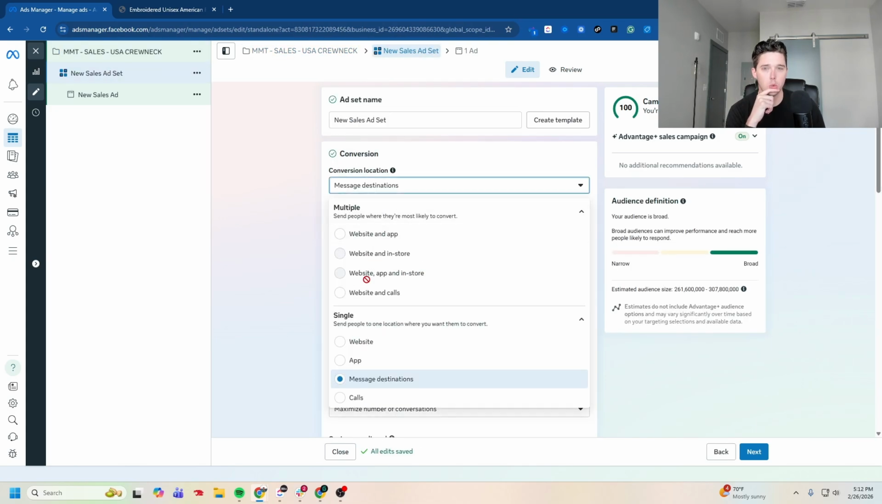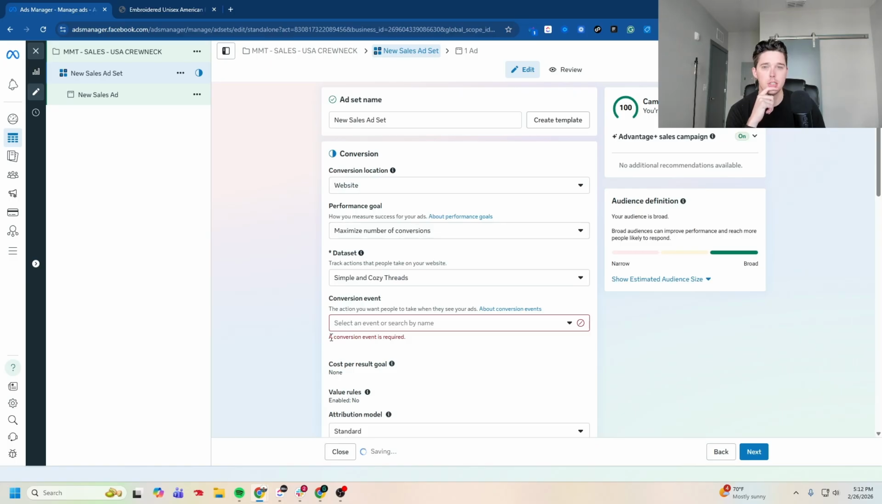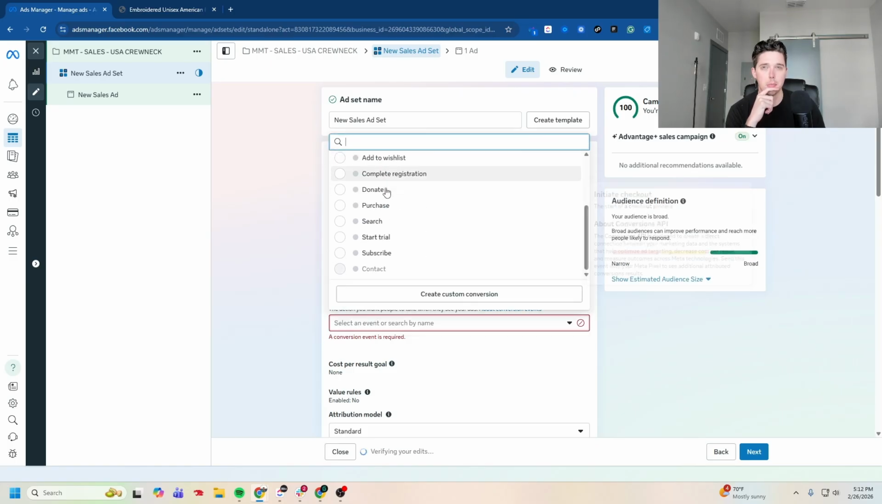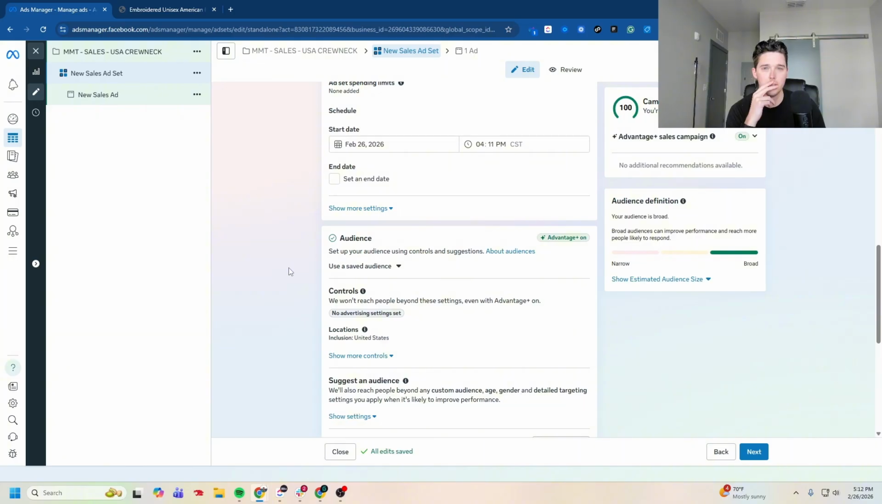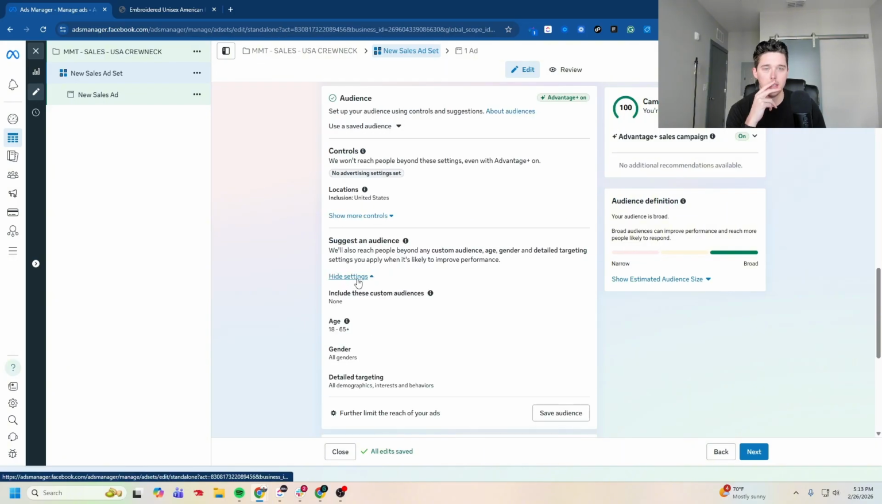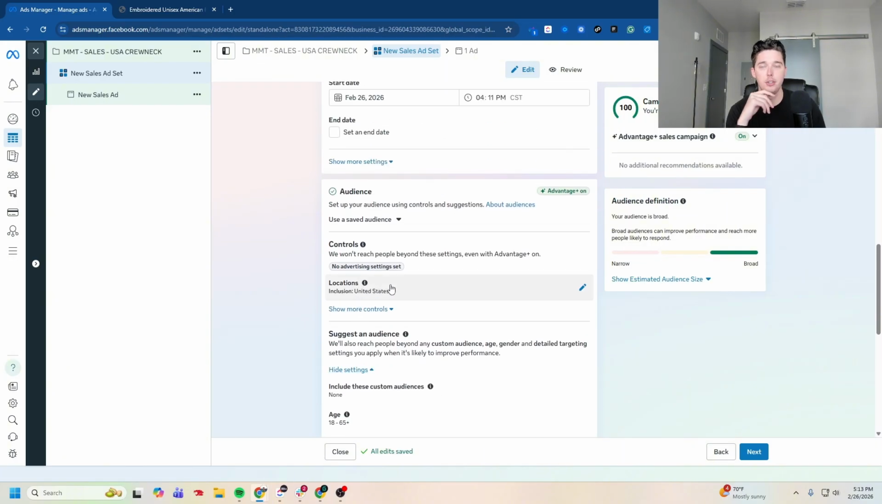Make sure you select website, maximize number of conversions, conversion event, optimize for purchases. Scroll down. All those settings you can leave. All right, in your location, if you're targeting anywhere outside of one location, that needs a new campaign. So if you're wanting to target the US, UK, Canada, Australia, all of those are separate campaigns.